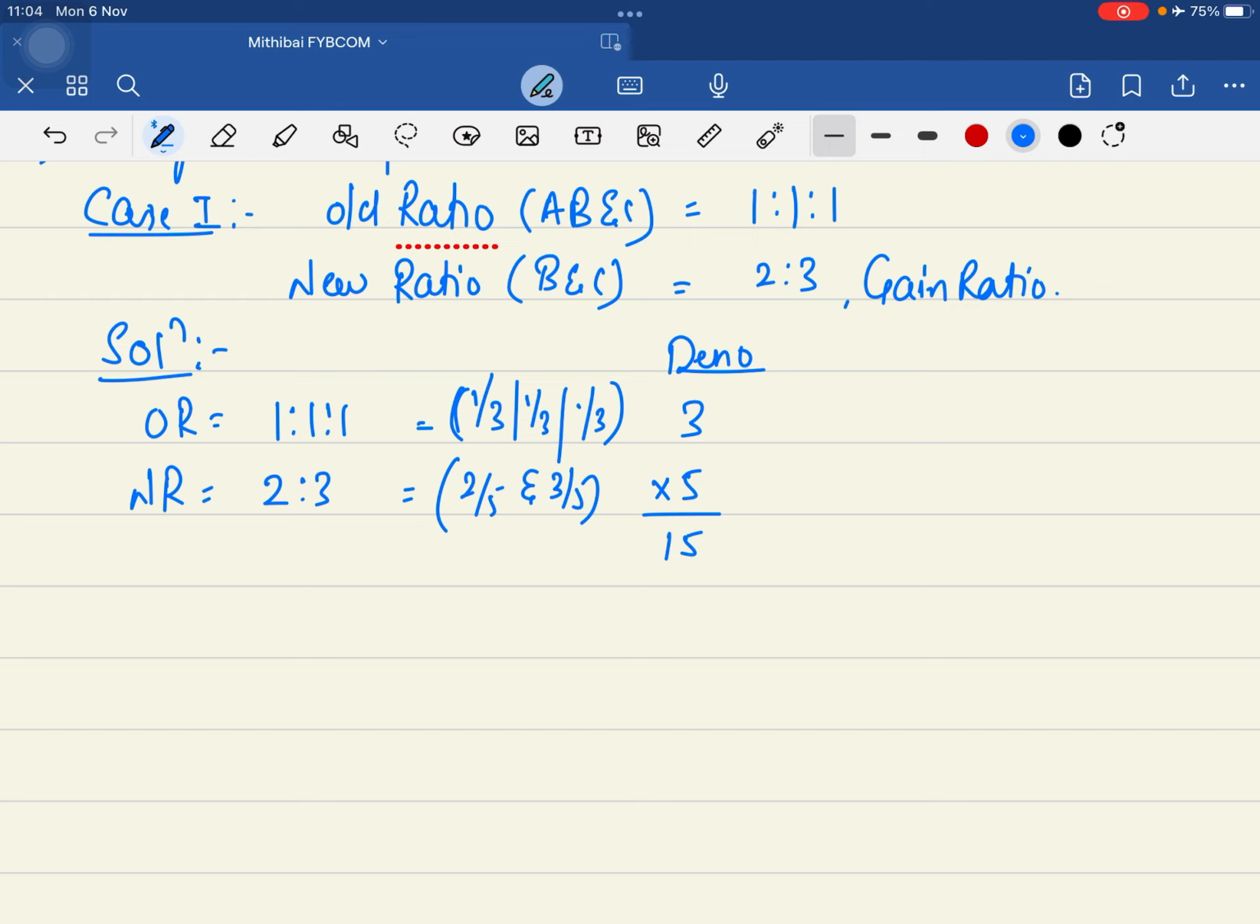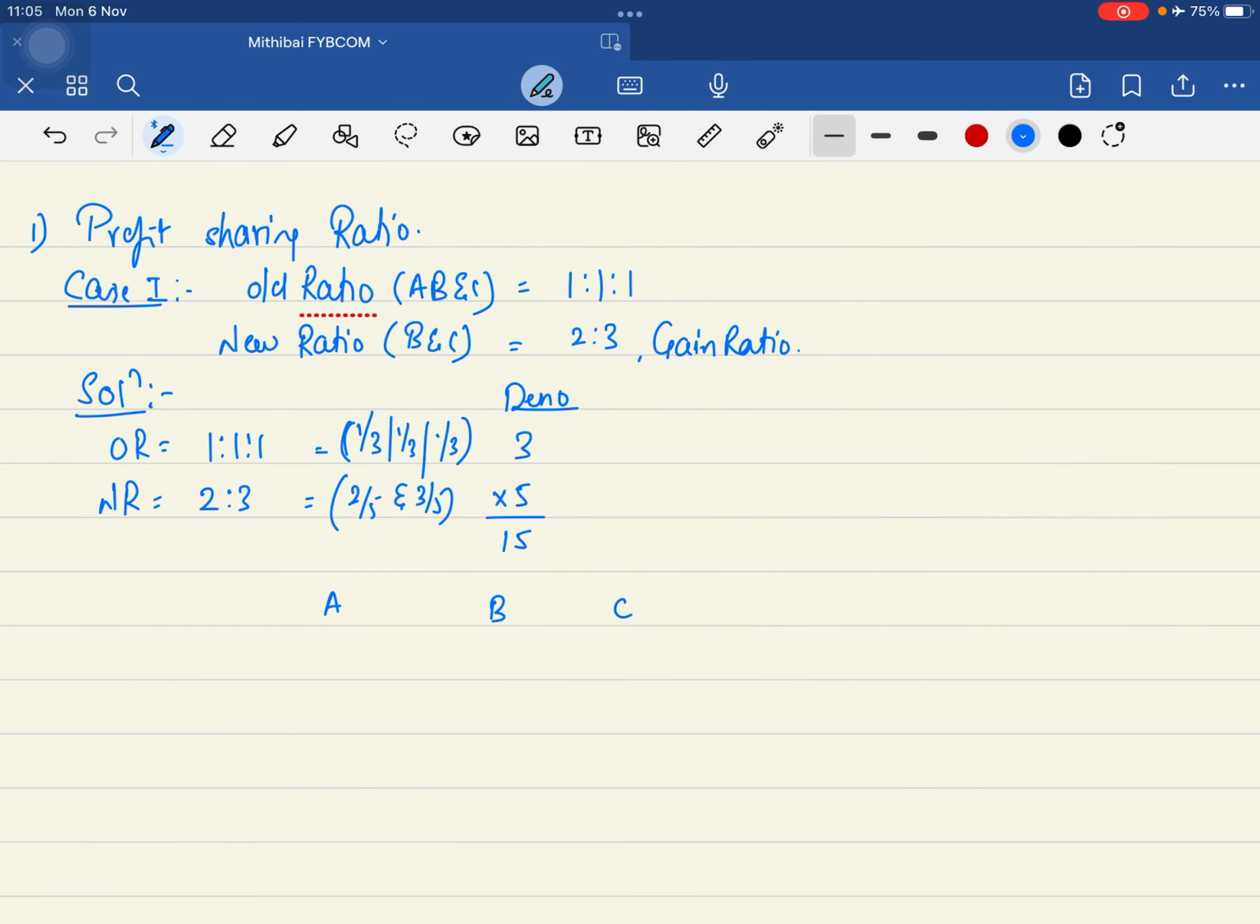The only change in this question and in this chapter will be, while you were doing admission chapter, the sacrificing ratio was found as old ratio minus new ratio, and in this chapter it will be ulta. It will be new ratio minus the old ratio. Do you understand this? And what you will be getting is the gain ratio.